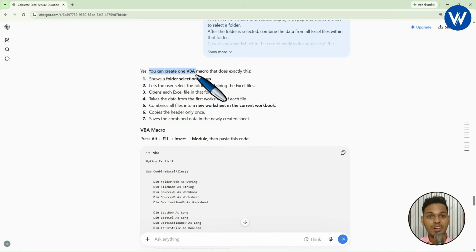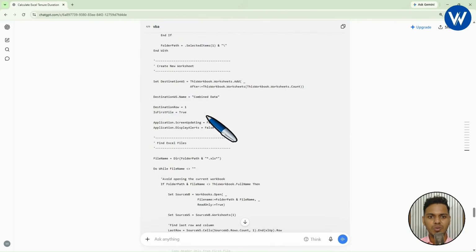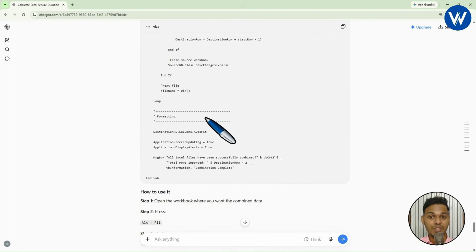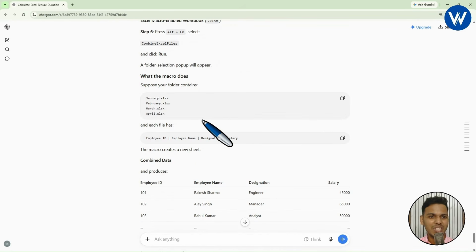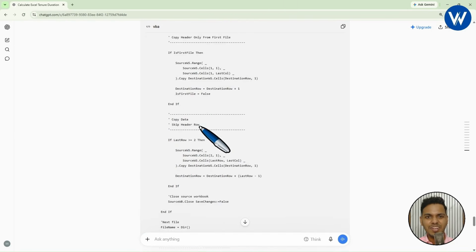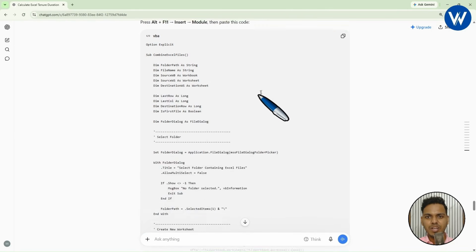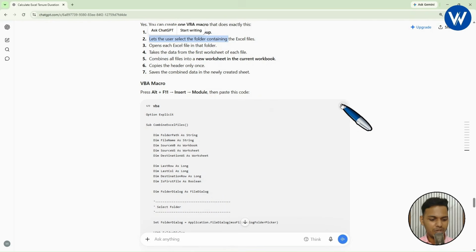You can create one VBA macro that does exactly this: show a folder selection pop-up and let the user select. Okay, VBA code. Finally, it has generated a very big code, which is completely amazing, right? So no need of wasting your time. You can just take help of an AI tool in order to complete your work. So what I will be doing is simply copying the VBA code.